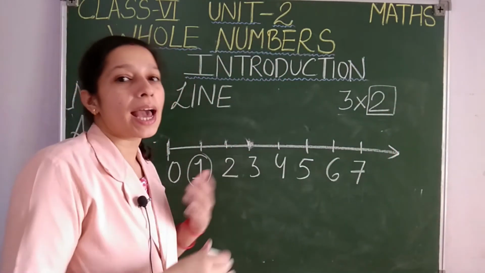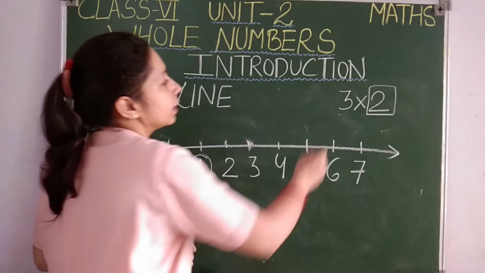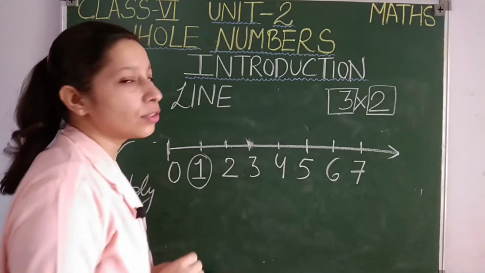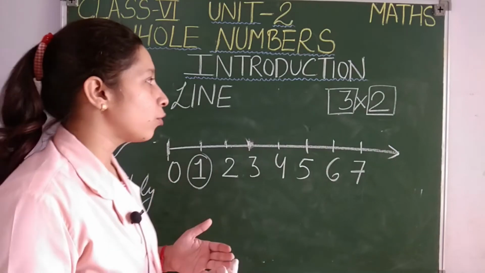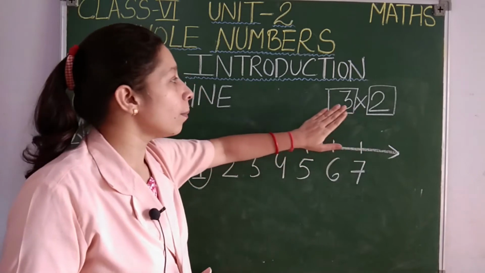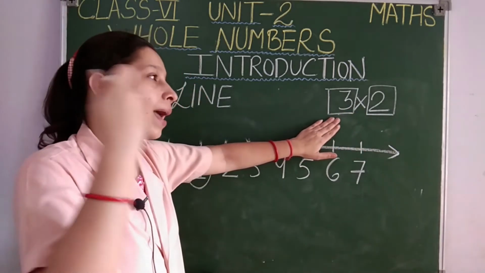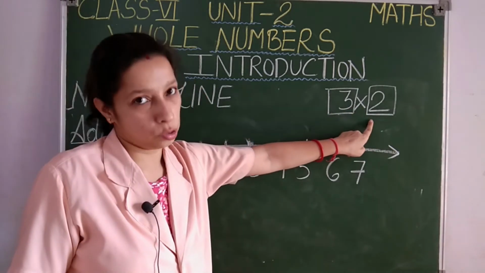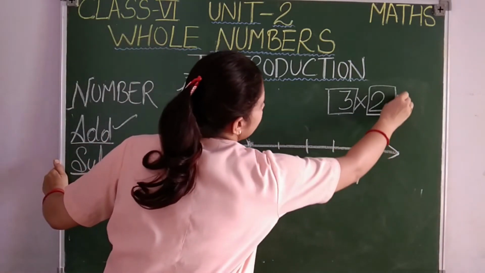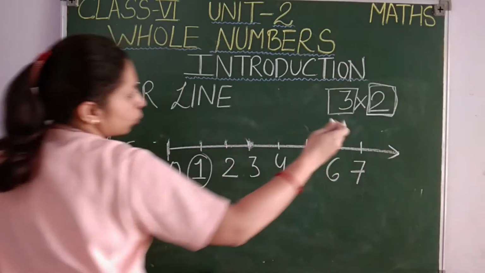But how many times do I have to jump 2 units? That will be decided with your first digit. Okay, 3 into 2. So here I have to jump 3 times, and in each jump I have to take 2 units, students. Let us see how. So this will decide how many units I have to move.